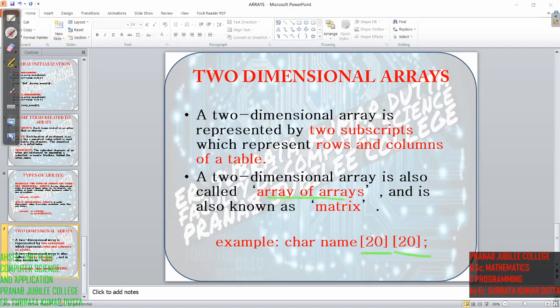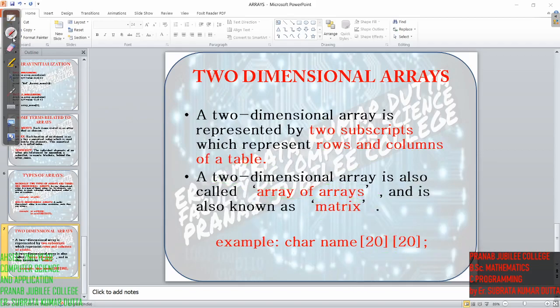So it is also called array of arrays. Okay, and it represents rows and columns. So you can say one dimensional array represents only one row or only one column, and 2-dimensional array represents a table. Okay, it is also called matrix. So in maths I hope you have encountered what is matrix. So matrix in computer, if you want to represent matrix in array, we have to use which array, 2-dimensional array. Okay, you have to use 2-dimensional array to represent matrix.